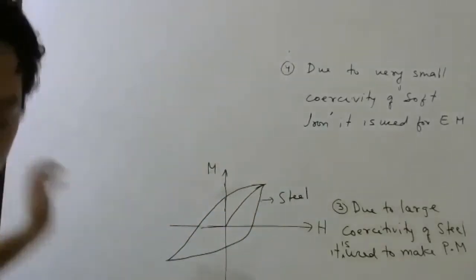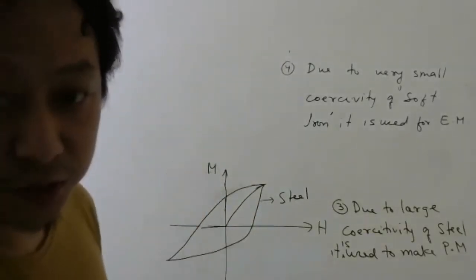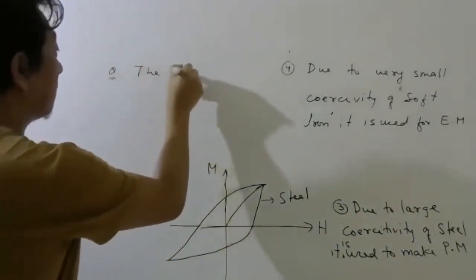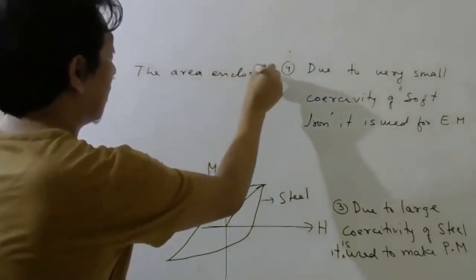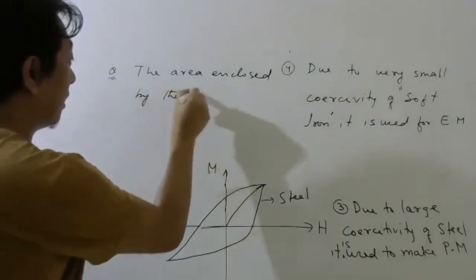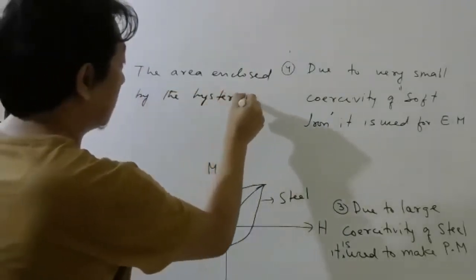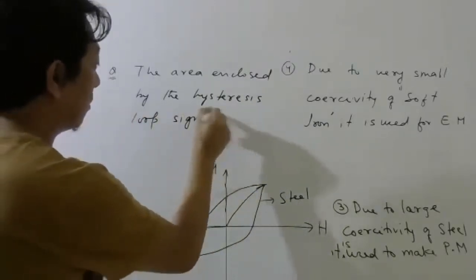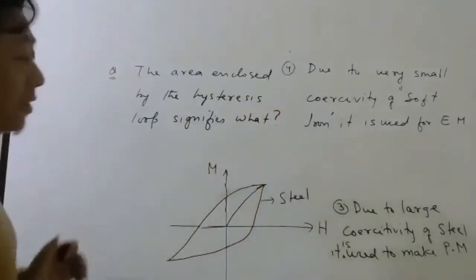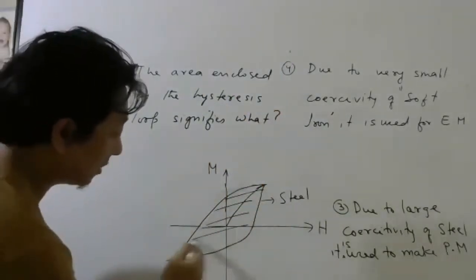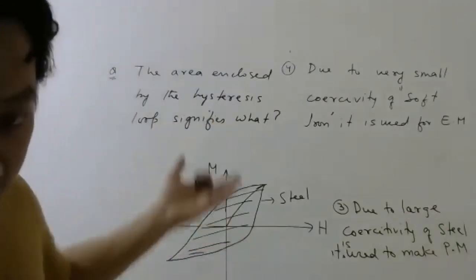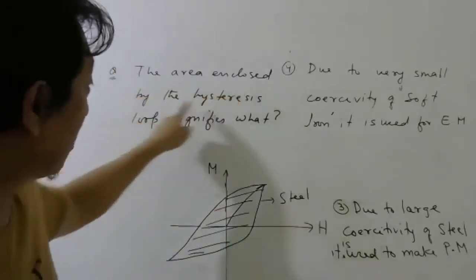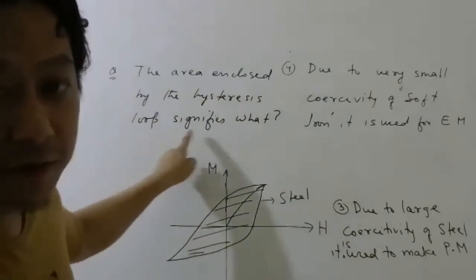Now, one mark question has come in this question based on this topic, and that is, listen carefully. Okay, the area enclosed by the hysteresis loop signifies what? So the area, this area. So you can see for steel, this area is large. In case of soft iron, the area enclosed by the loop was small. So the area enclosed by the hysteresis loop signifies what they will ask you.